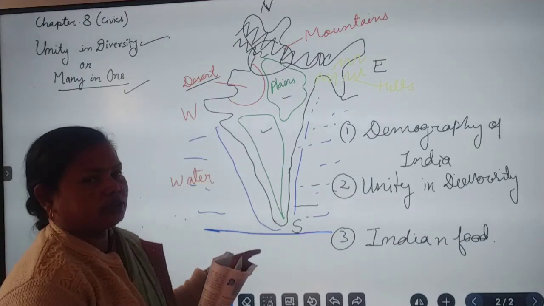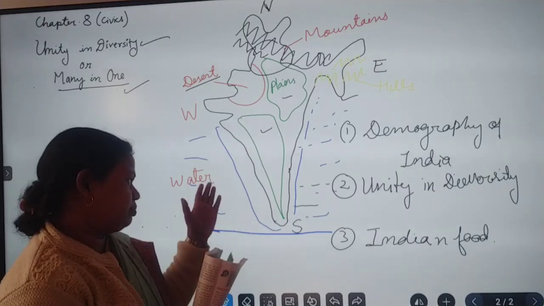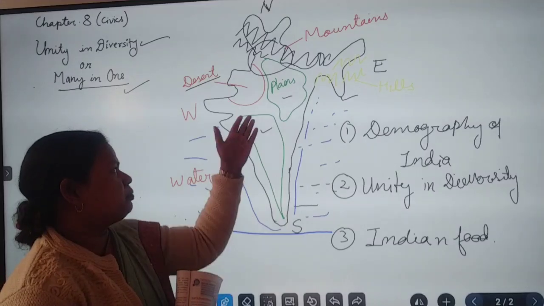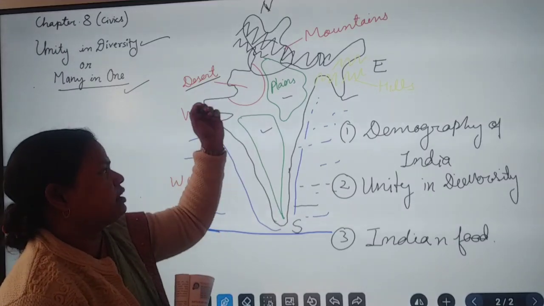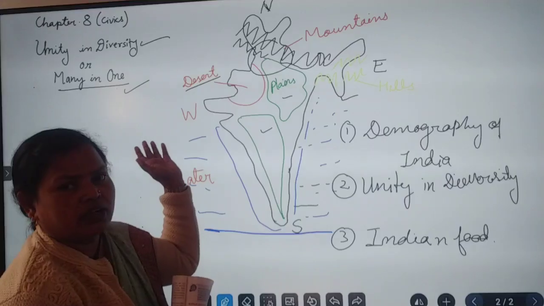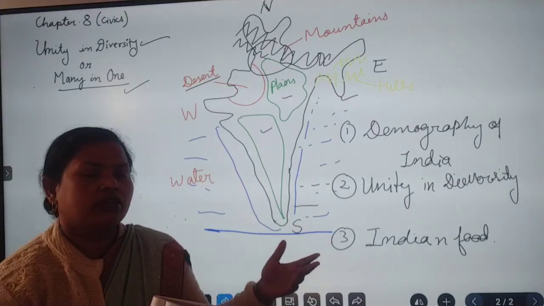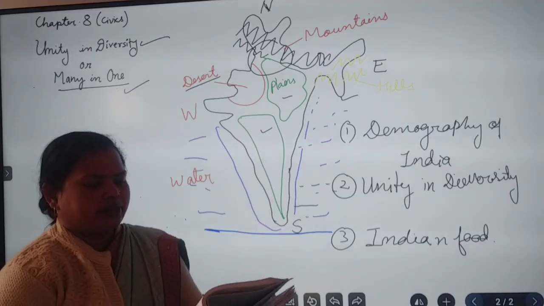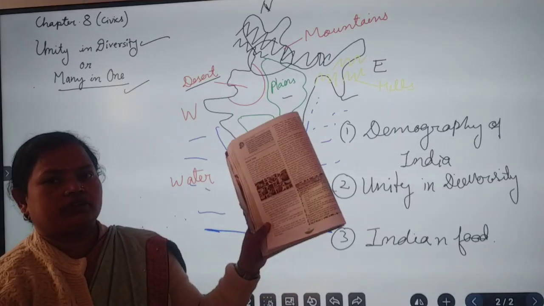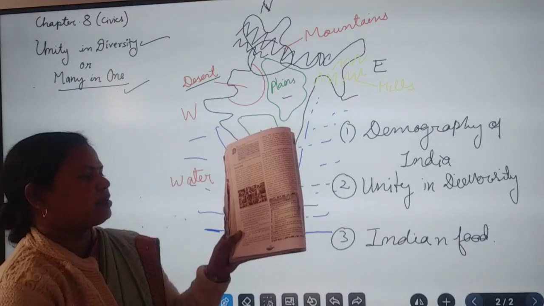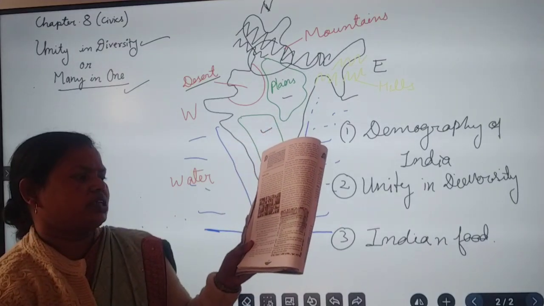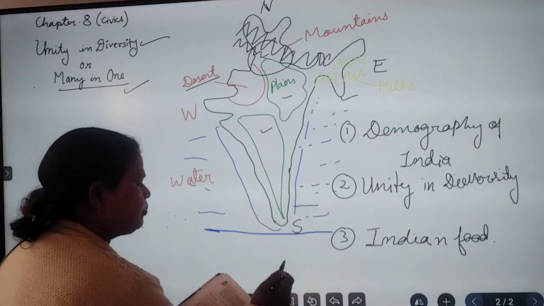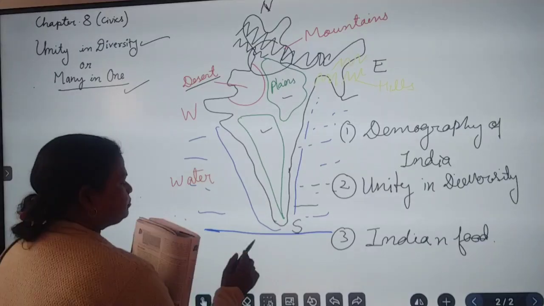The people living in South India have different items of food. They basically love to eat fish due to the coastal area. In the same way, the people living in plain areas, desert areas, hilly mountains and the Western Ghats all have different types of food due to different types of soil and crops grown in their area. See here, as per your book, there are pictures of many dishes, but the main food is called the staple grain.